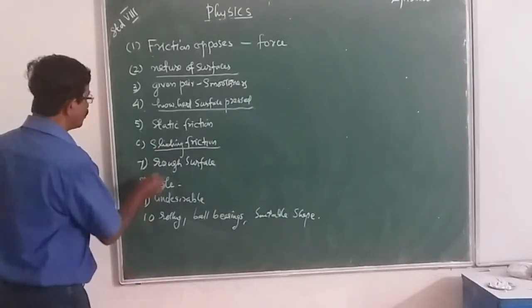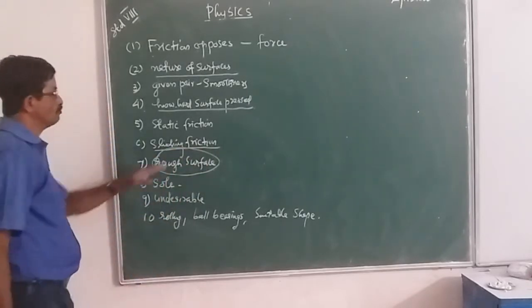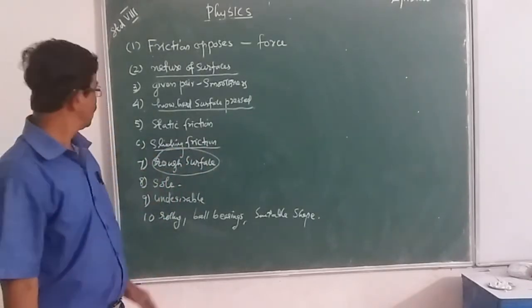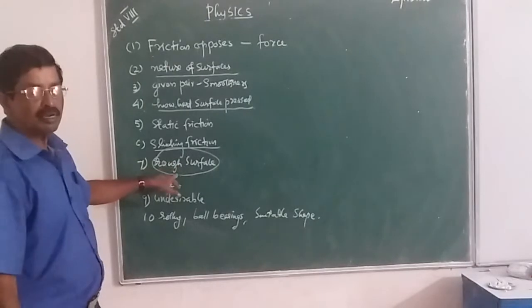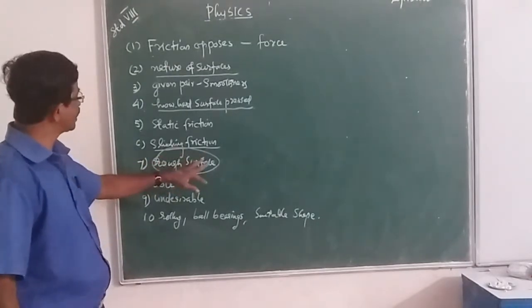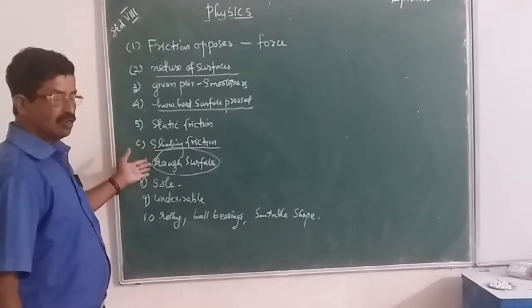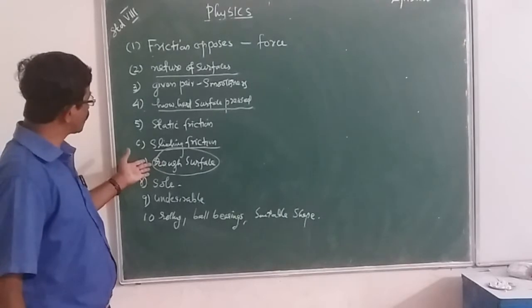If both of the surfaces are rough, we get more friction. In some cases, we use a rough surface to get more friction.